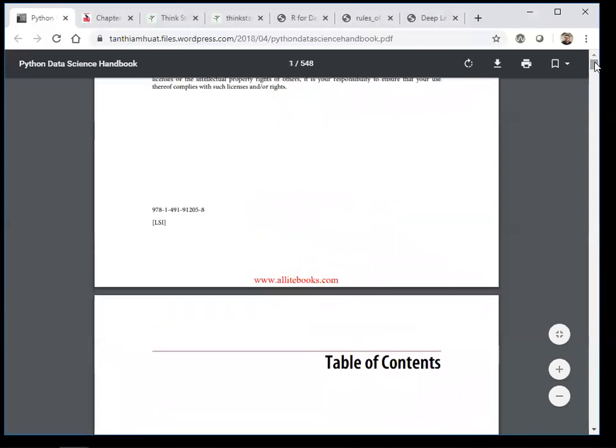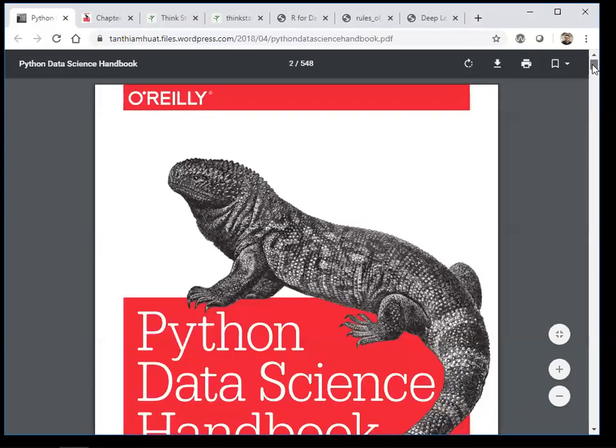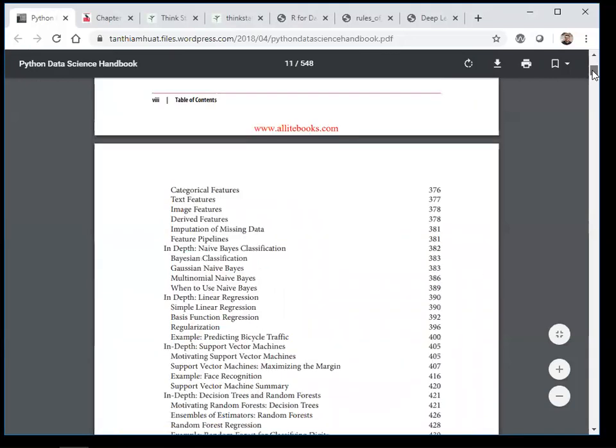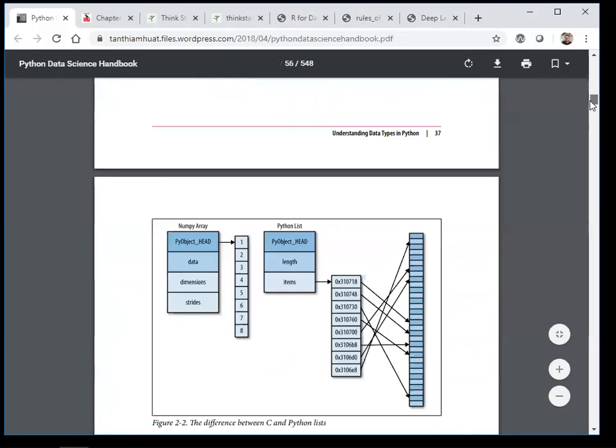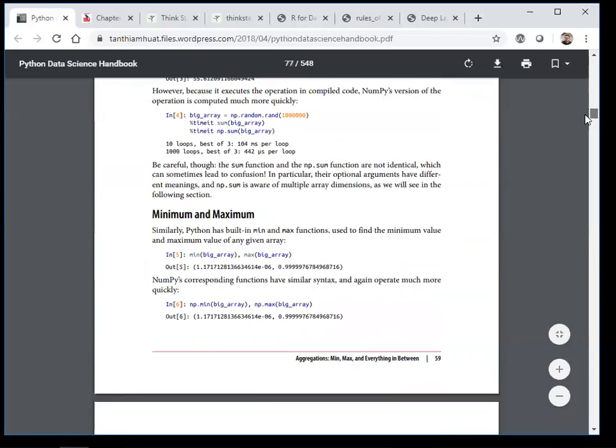This is an amazing book. I'd say wonderful book written in the best possible way. I'll tell you what all things it involves. First of all, this is a very very good comprehensive guide for Python for data science. So if you are very much interested in Python, if you're trying to become an expert in Python and you want to implement some data science projects, I think this book is absolutely perfect. It has wonderful codes. I have actually read this, and it was very very beneficial to me.